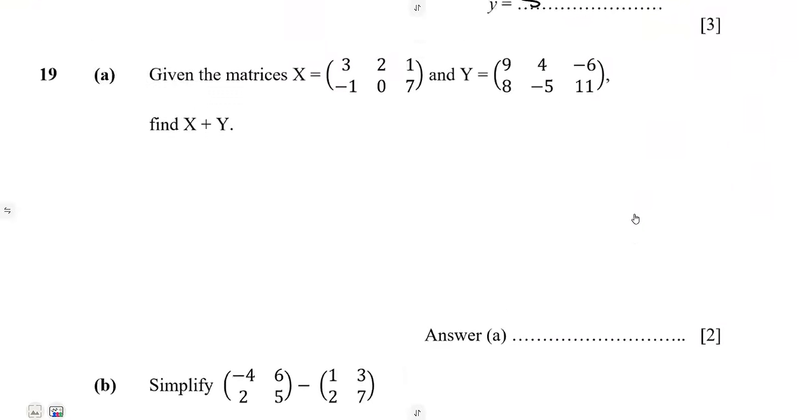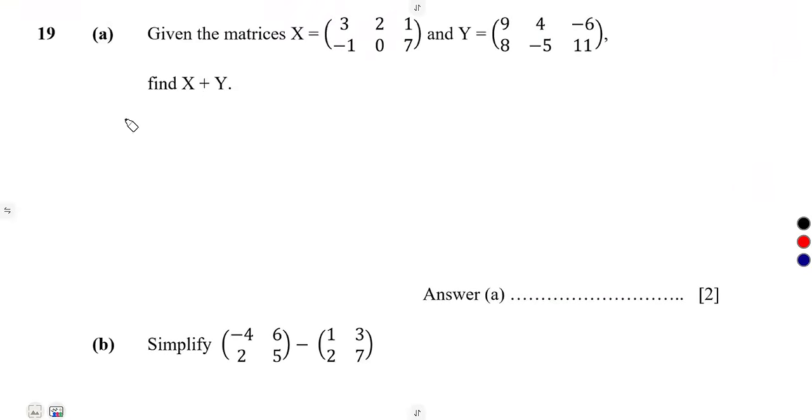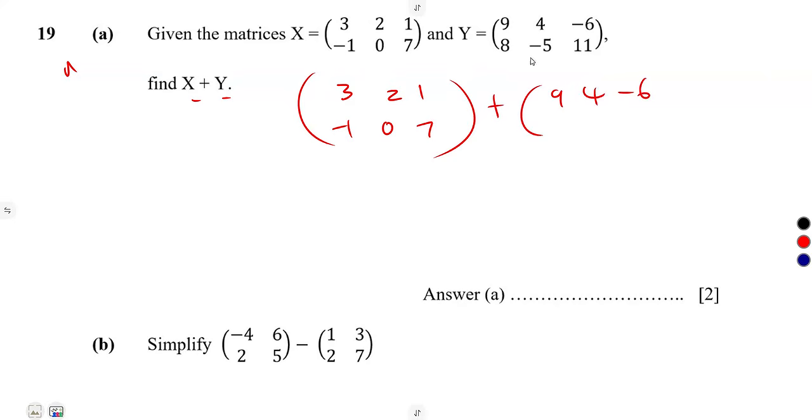All right, let us consider the other part, which is number 19. Given these matrices x and y, find x plus y. Simply add corresponding terms. 3, 2, 1 as it is. This is our matrix x, minus 1, 0, 7. We are simply adding 9, 4, negative 6, 8, minus 5, 11.